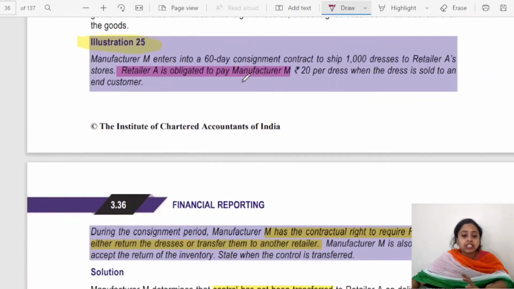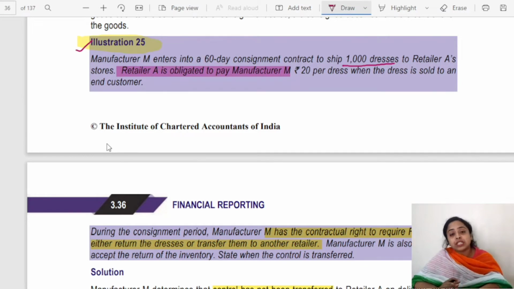Next, illustration number 25. Manufacturer M enters into a 60-day consignment contract to ship 1000 dresses to retailer A's store. Retailer A is obligated to pay manufacturer M rupees 20 per dress when the dress is sold to an end customer. Now you have to see who is principal and who is agent. Whoever has the control is known as principal. The person who is acting on behalf of the principal is known as agent.